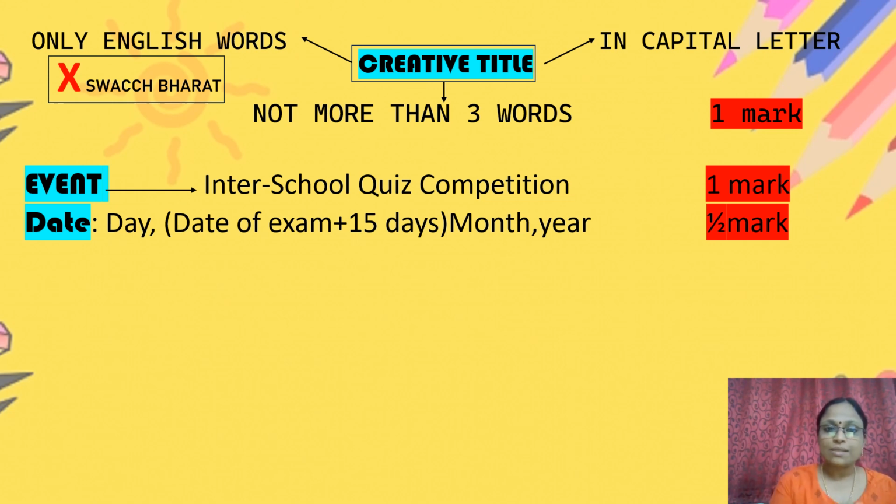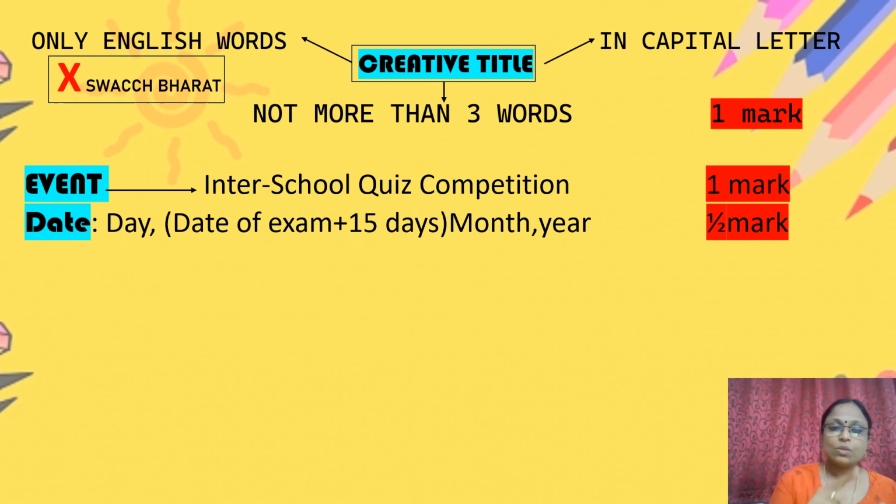We are not going to check whether the date and the day are exactly correct. You can mention from Monday to Friday. The second one is the date of exam plus 15 days, I have mentioned here to make this concept clear. The reason is, for any notice you are writing, you give it minimum 14 to 15 days in advance to the students or to the school. So suppose today's date is 4th July. So 4 plus 15, that means 15 days extra. So 15, 16, 17, 18, 19.